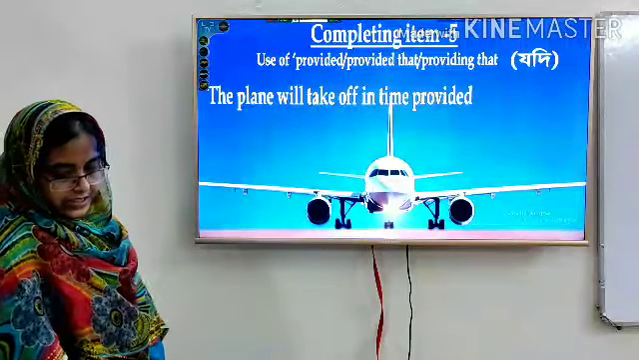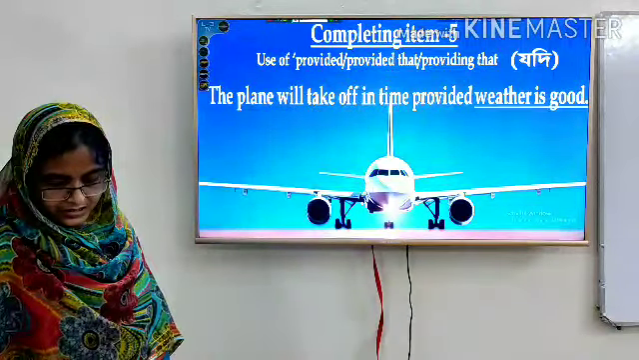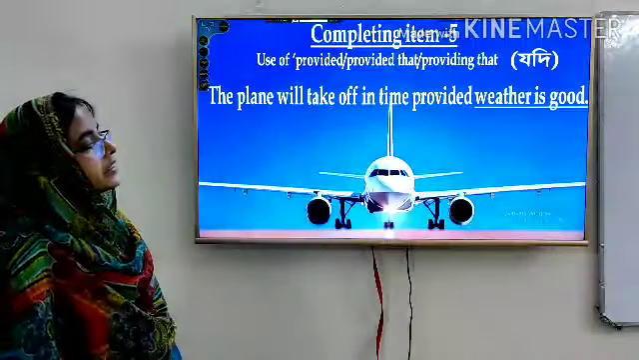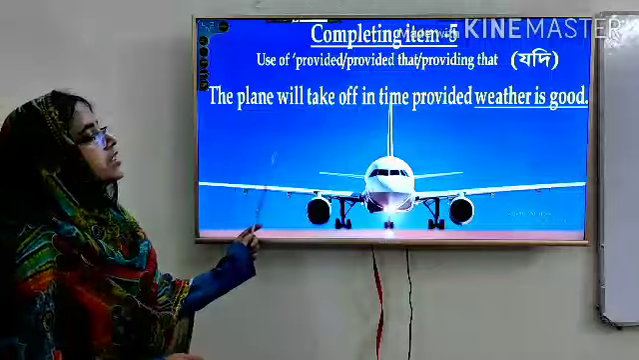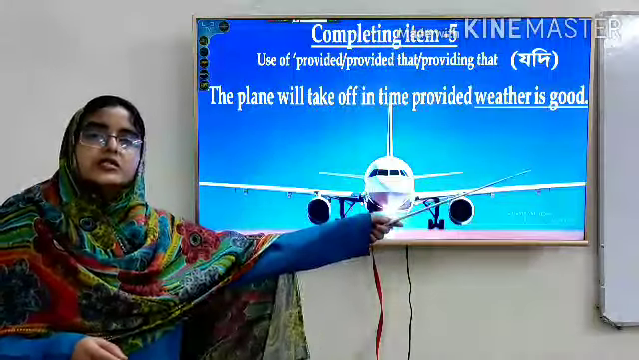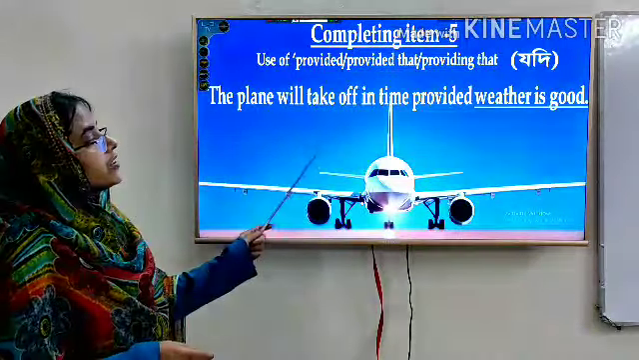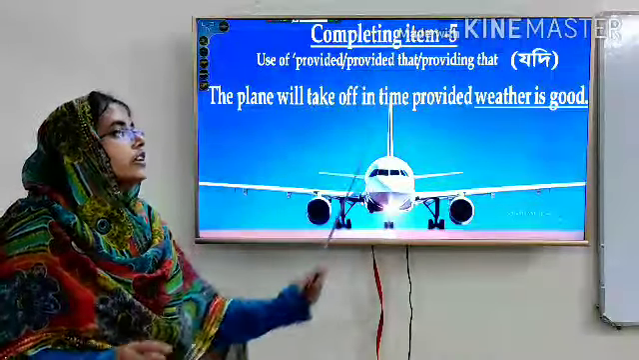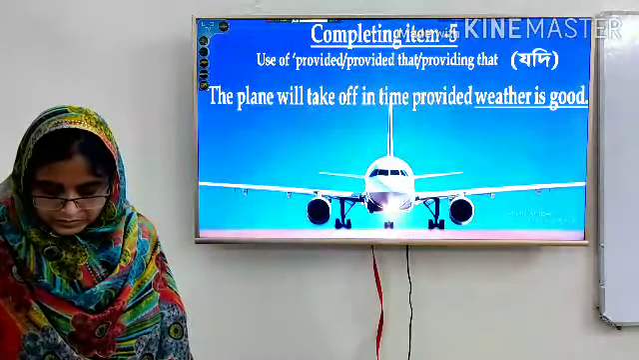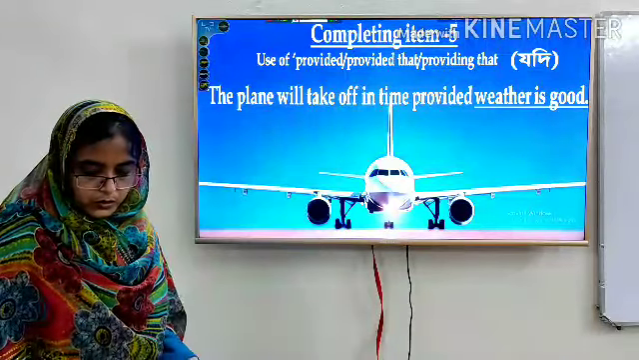Take off in time, provided the weather is good. So this is relevant because the plane will take off when the weather is good. The plane will take off is the given part, this is provided, and the weather is good is included.